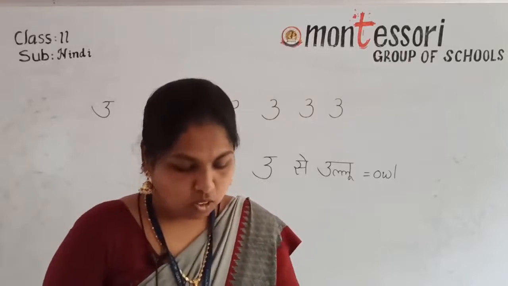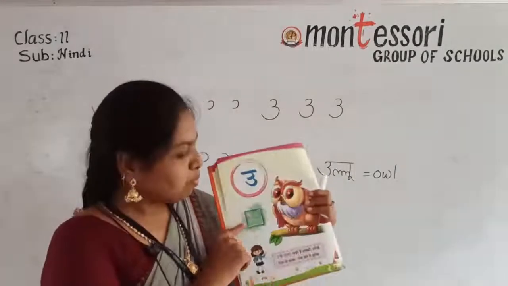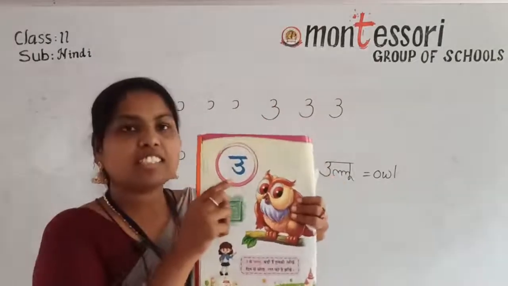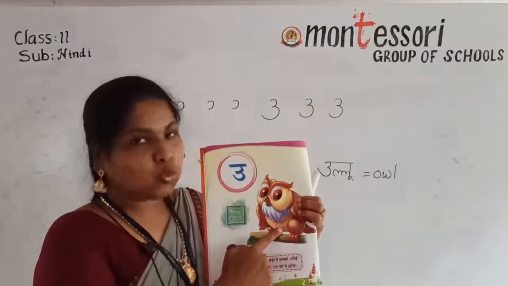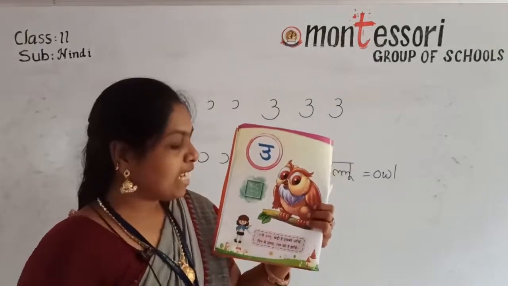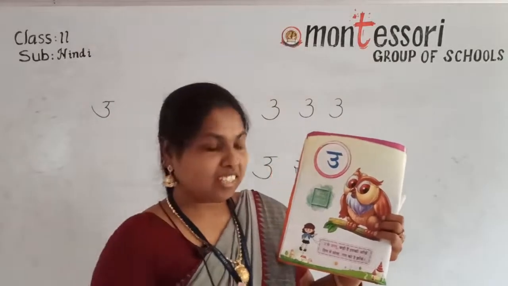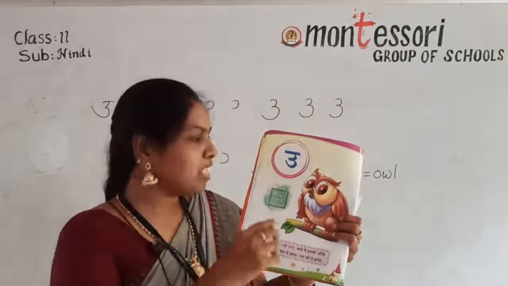See? Open your textbook. You can see this bird. Page number 6. See? Use ullu. Owl. Use ullu बड़ी है इसकी आंखें. दिन में सोता रात को है झांके. Understand? A small rhyme is given.